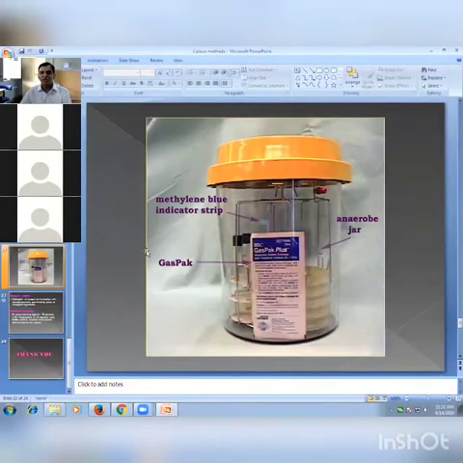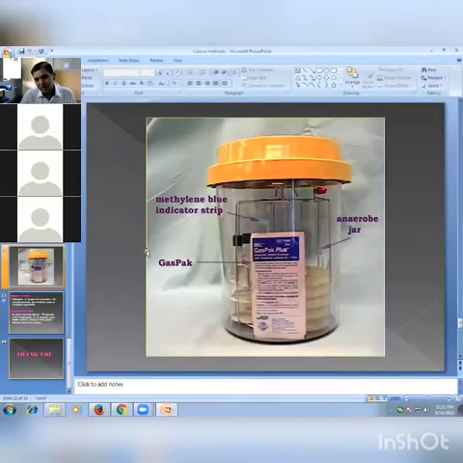This one is a picture of a gas pack jar, very simple. It is an acrylic or glass container having a lid. Keep the plates inside. At the bottom, fill the water. Into that water, take the gas pack sachet, just cut it, pour it into the water, place the plates and close the lid.